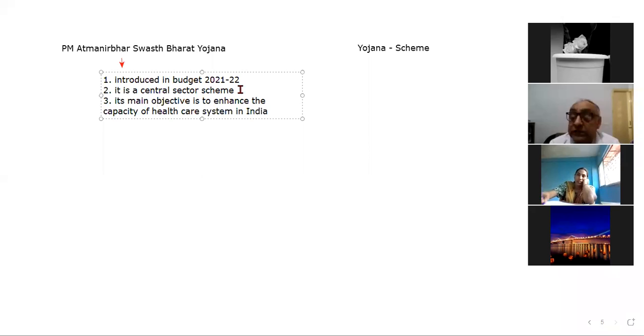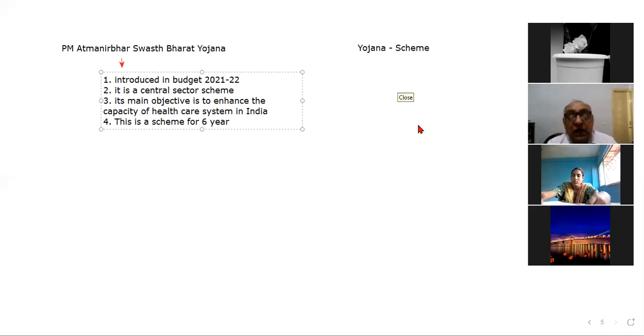So far we have discussed this also. And the fourth point we have discussed is that this is a scheme for 6 years so far. In future, we don't know whether they will extend it or not.